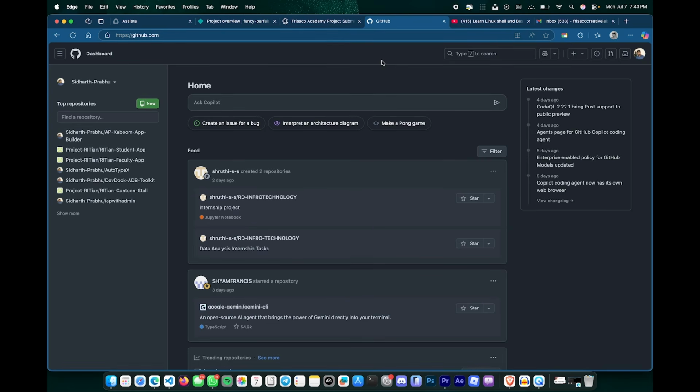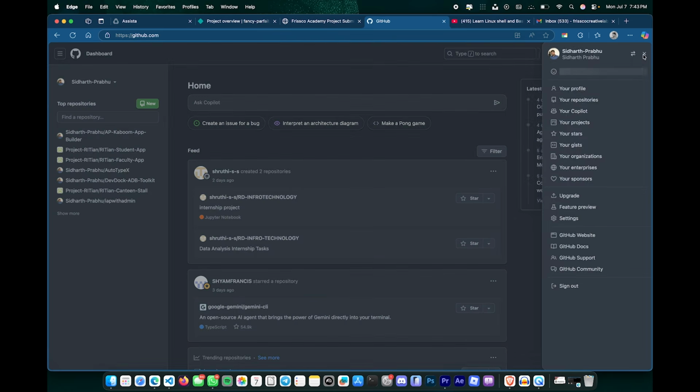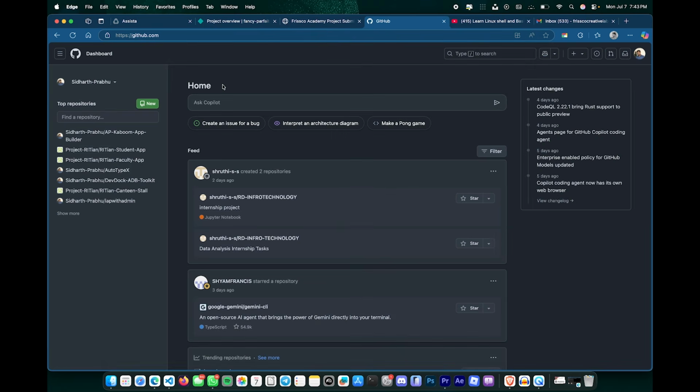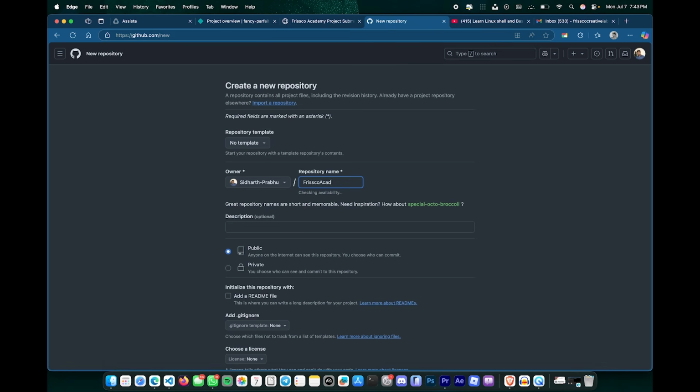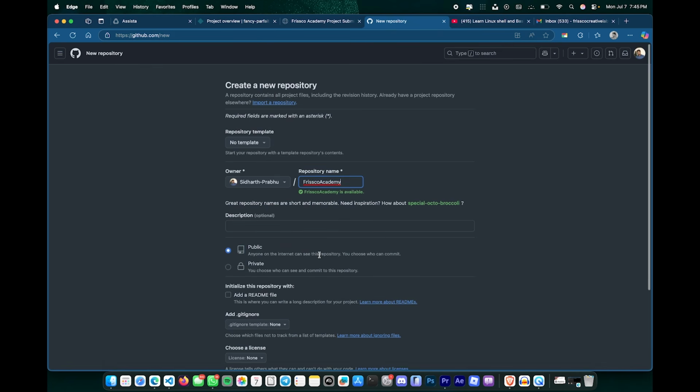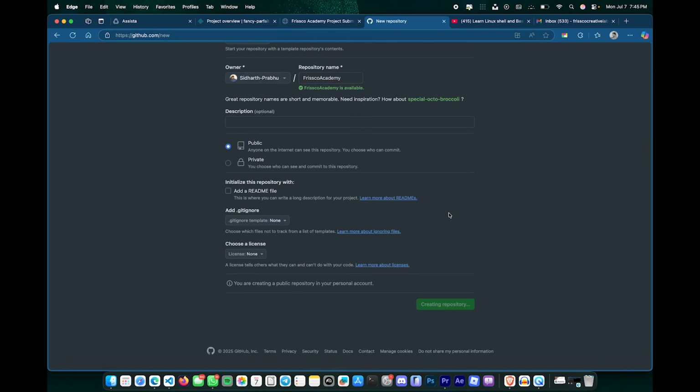So let me demonstrate how you can share your projects on your GitHub repository and share it in the link. First, create a new GitHub account or log in with your existing account, and then I want you guys to create a new repository. Name the repository as Frissco Academy. Make sure the repository is in public, and then just create the repository.